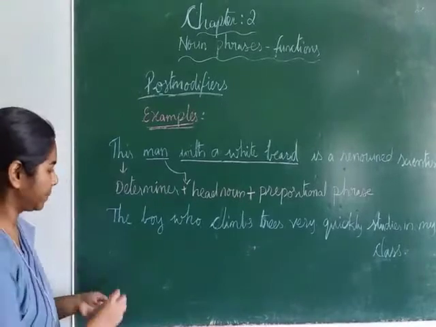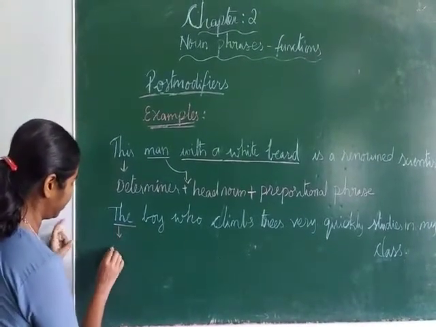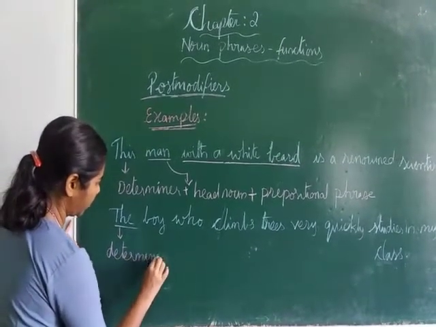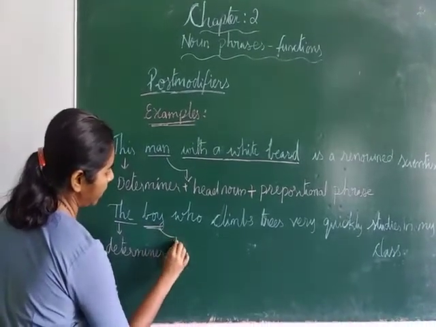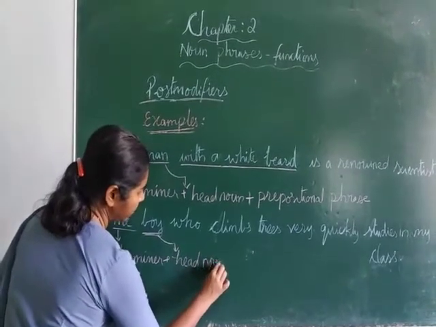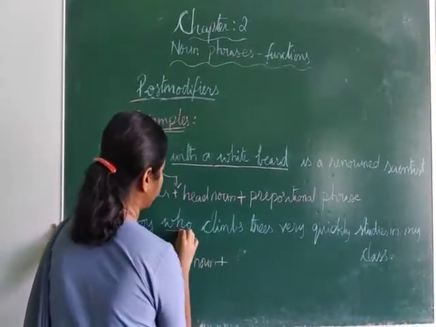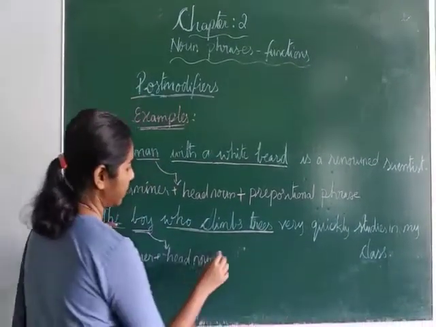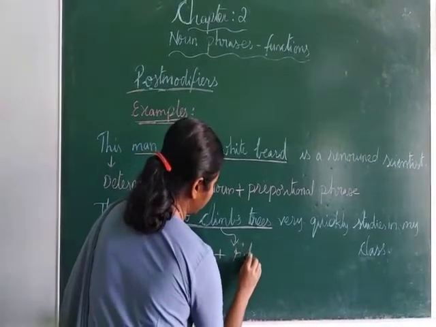We have here the, which is a determiner, boy is a head noun plus who climbs trees. Who climbs trees is a relative clause.